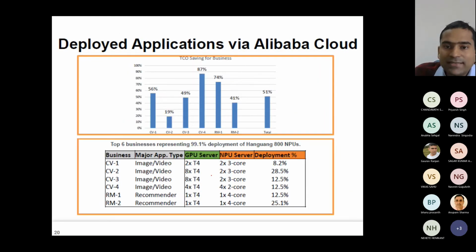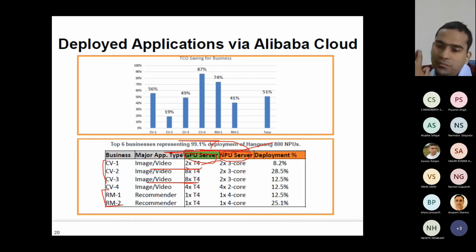Now, this is the most interesting part. Previously they were using GPU, and they replaced it with their NPU. This NPU is the Hanguang NPU. Here CV is the computer vision, and this is the recommendation models. Instead of using 2 T4 GPUs or 8 T4 GPUs, they replaced the GPU with the Hanguang NPU.